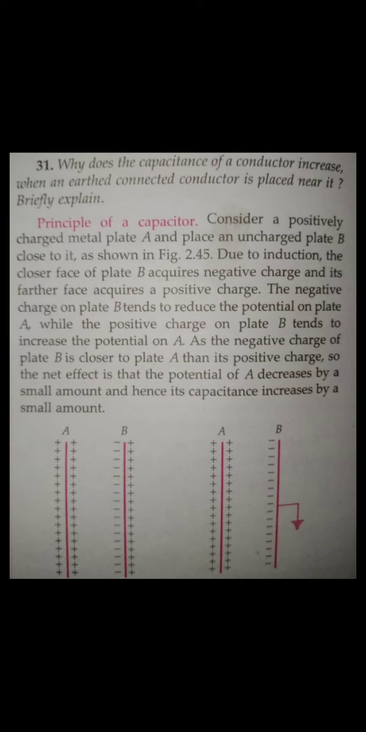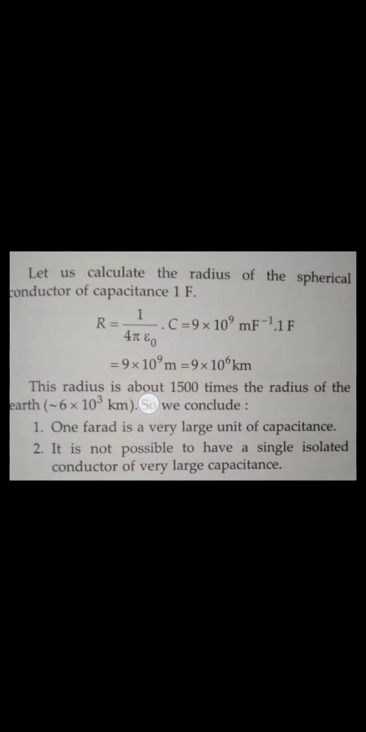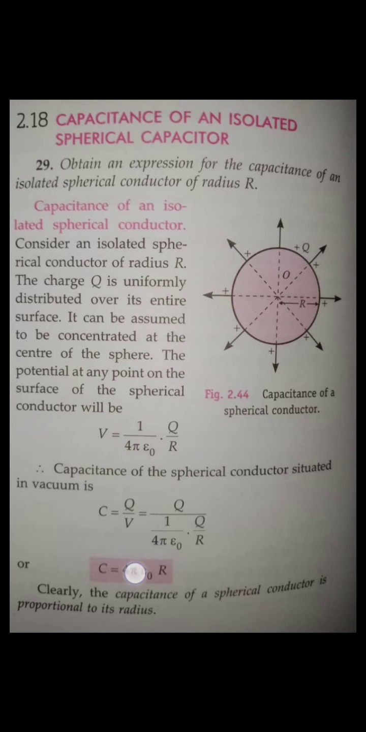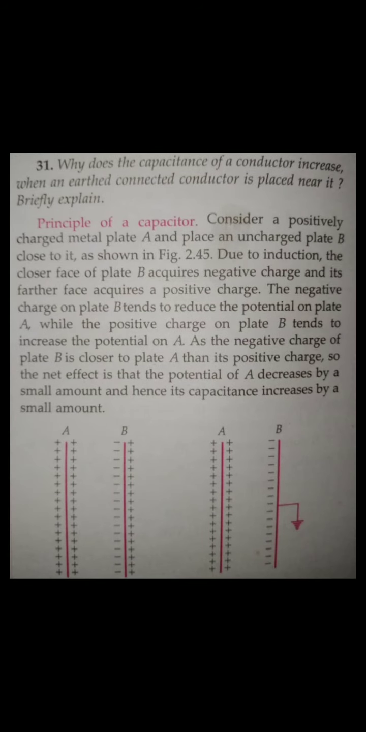If you remember, here we found the capacitance is very less, even for the earth, but we cannot make a capacitance as large as earth. Yes or no? So what happens if I put a neutral body near the charged body? Then the potential decreases. As we know, capacitance C equals Q by V.